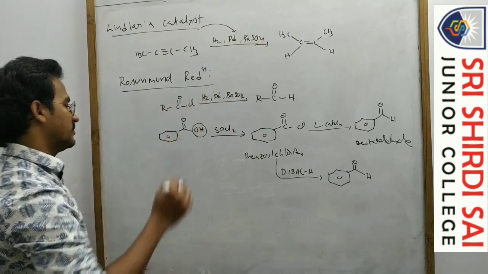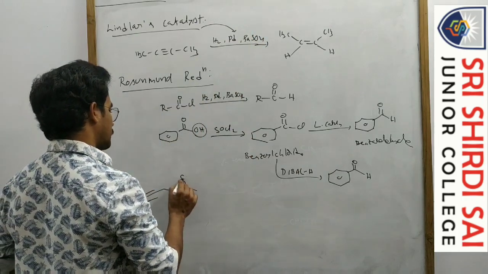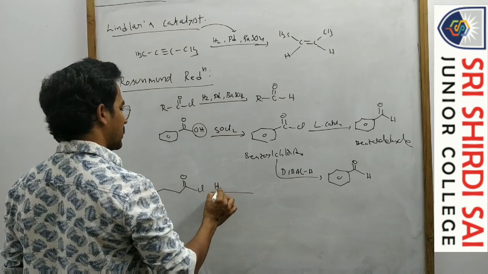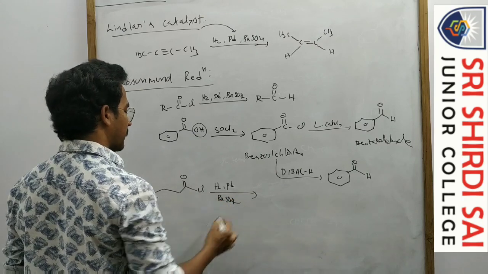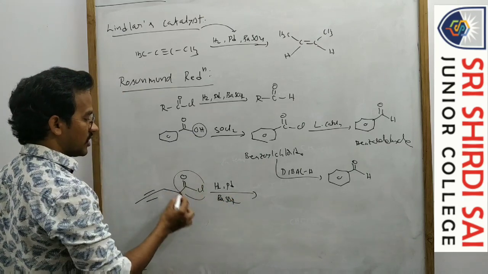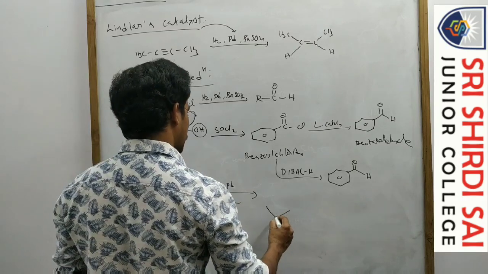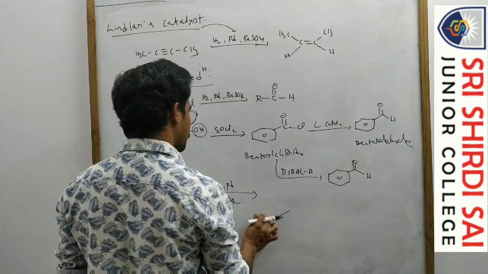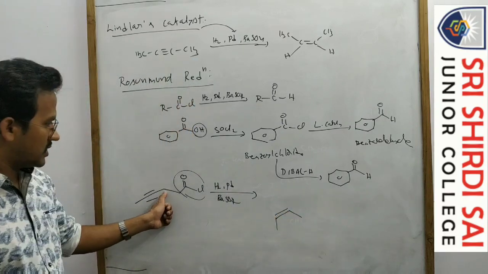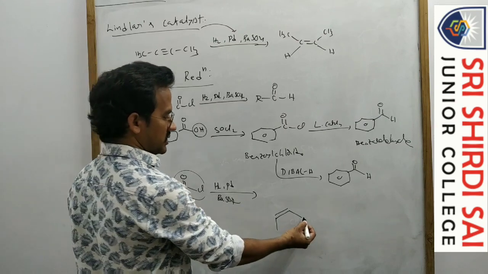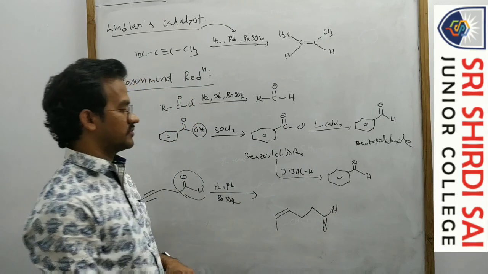But here, the conversion of acyl halides into aldehydes with the Lindlar catalyst is known as the Rosenmund reduction. First, suppose this one is the previous example, treated with H2 palladium barium sulfate. The acyl halide is converted to aldehyde, and this alkyne is converted to cis alkene. Double bond, cis, and CH2, CH2, and here the double bond, H. That is the product.